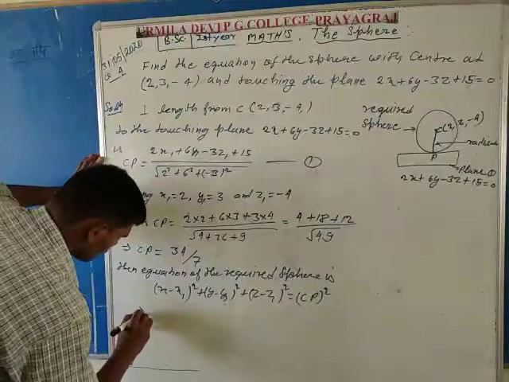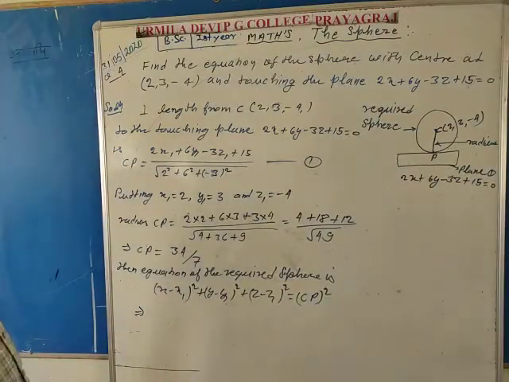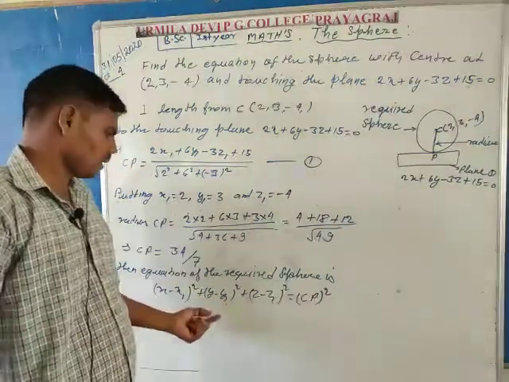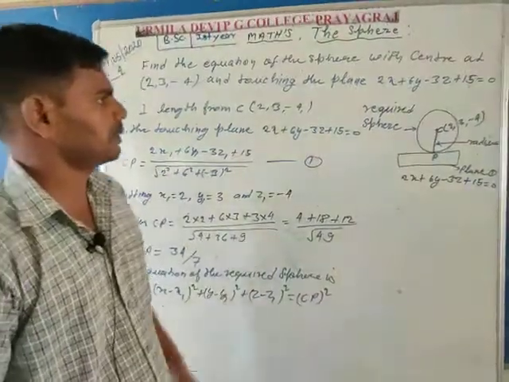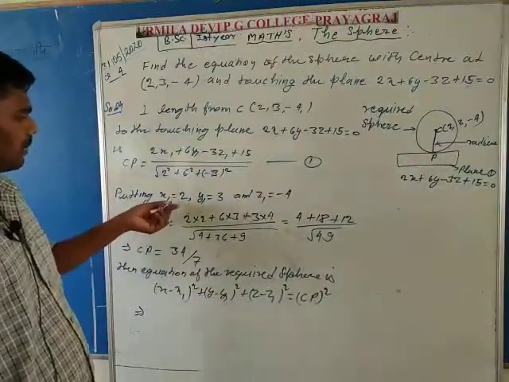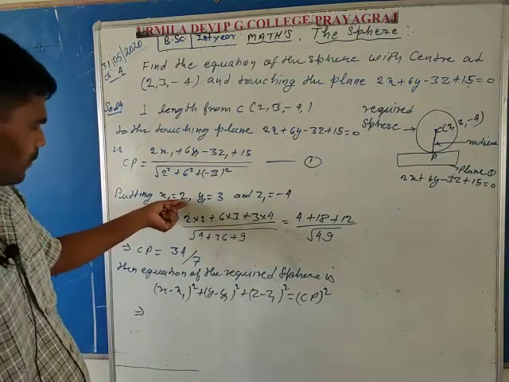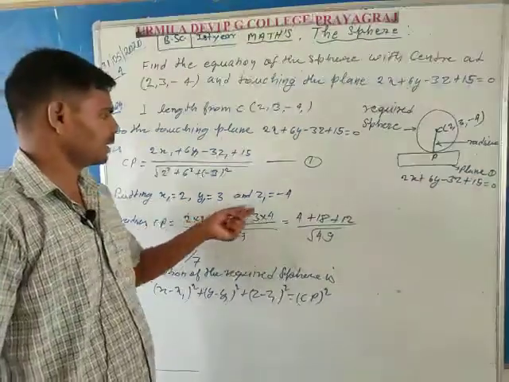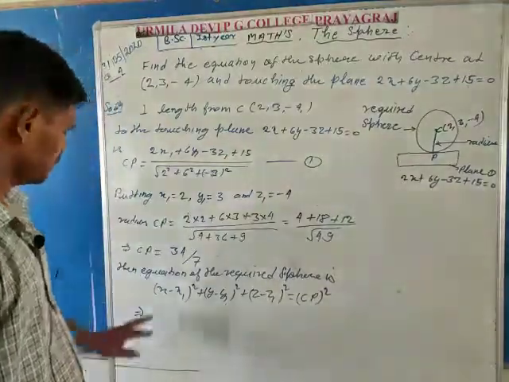Here what are x1, y1, z1? x1, y1, z1 are the coordinates 2, 3, minus 4. So putting the value of x1 equal to 2, y1 equal to 3 and z1 equal to minus 4 in this equation.